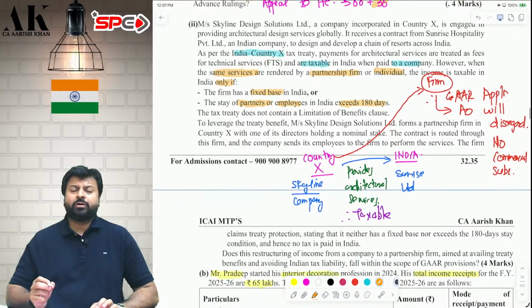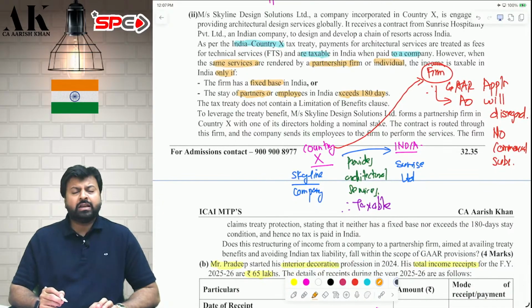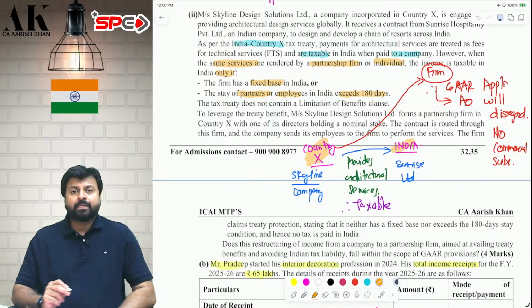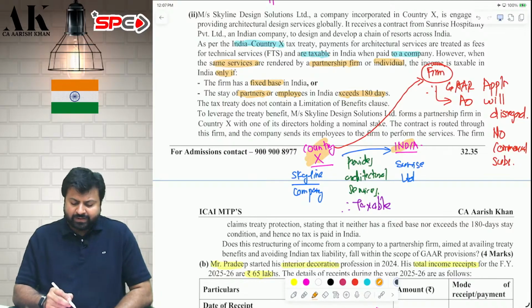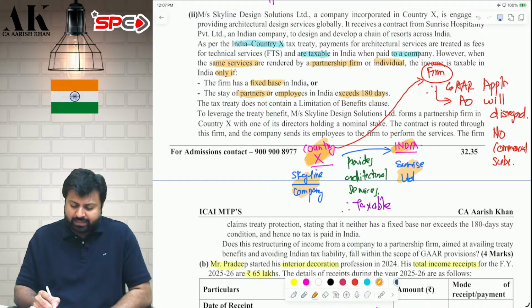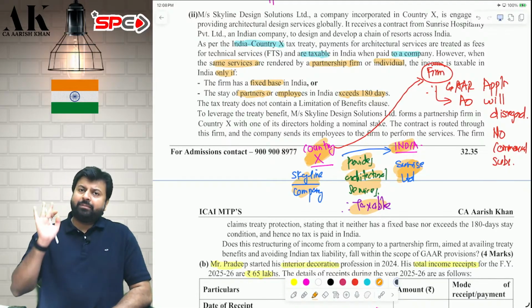Next question is also a beautiful question on GAR. So pay attention. Very, very good question. There is country X here. There is India here. What is happening, sir? In country X, there is one company, Skyline Company. In India, there is one company, Sunrise Limited. Now, it is written in the DTAA between country X and India that if Skyline provides services to an Indian company, they will be liable to tax in India.